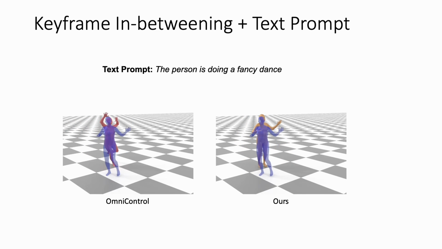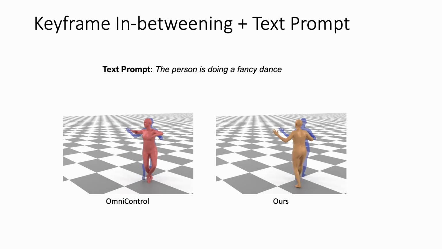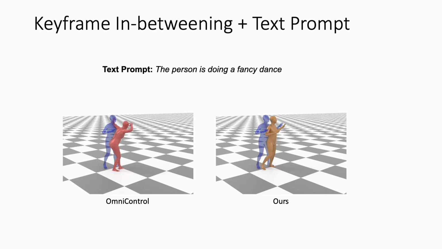Here is a more dynamic dancing example. Again, OmniControl demonstrates a lot of foot sliding and does not match the keyframes well, as compared to our method.